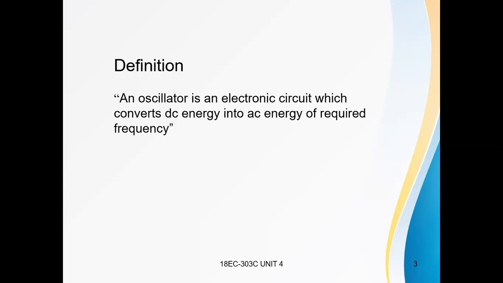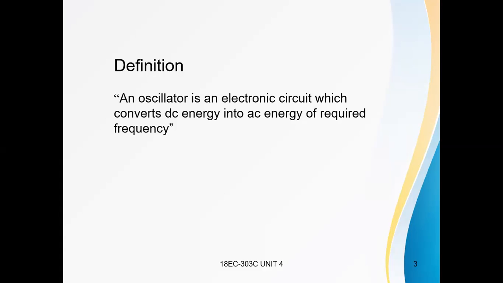Positive feedback means the feedback signal is in phase with the input signal, so the feedback signal is added to the input signal. Negative feedback means the feedback signal is out of phase with the input signal.